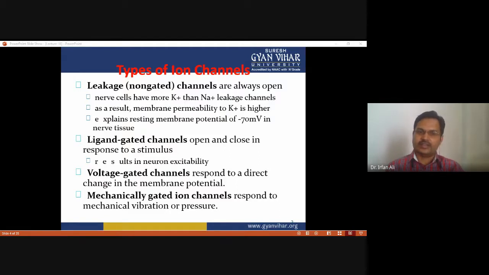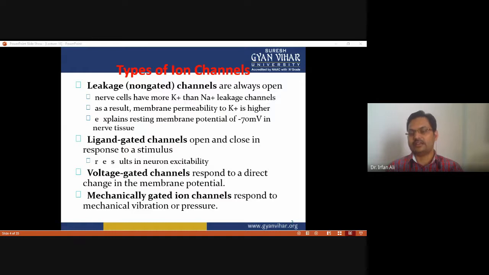The second type of ion channel is the ligand gated ion channel. As the name suggests, ligand gated ion channels open or close in response to a stimulus. In response to the stimulus, certain ligands are secreted, and these ligands bind with the ligand gated ion channel. At that time, these ion channels open. So these ion channels open or close when certain ligands bind with them. That's why the name is ligand gated ion channel.